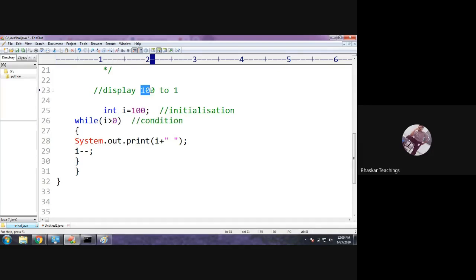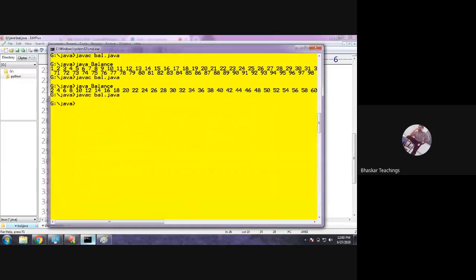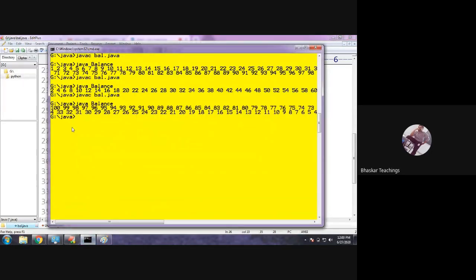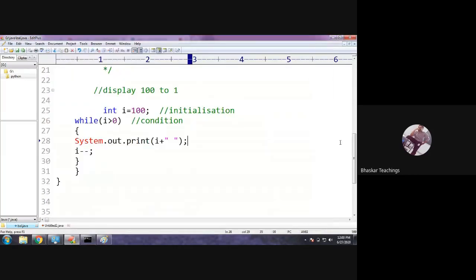Up to 1, 1 is greater than 0. And when it is decremented further, 0 will come. 0 greater than 0 will be false. That's it. 100, 99, 98, like this.